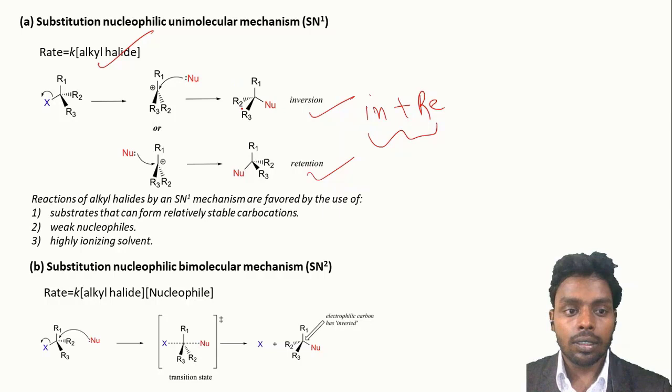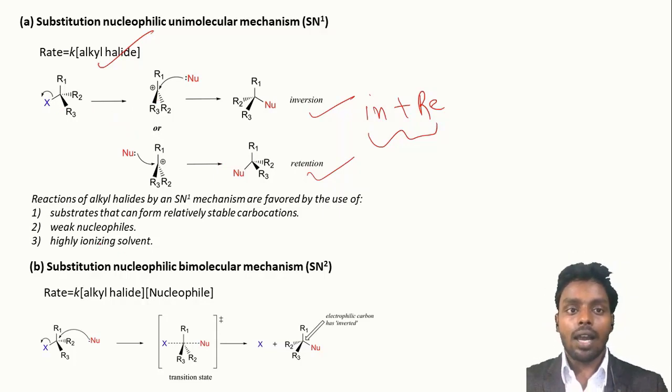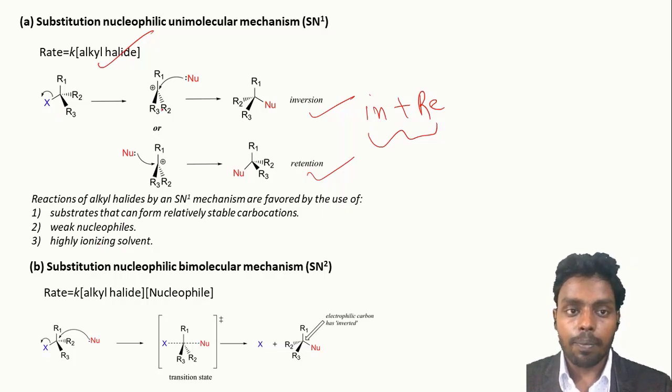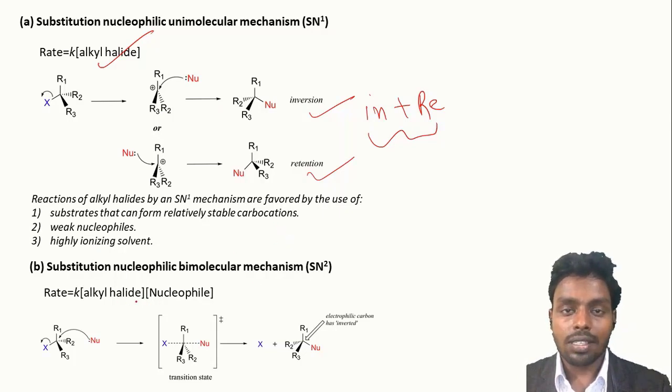Now, the use of a highly ionizing solvent is also important in this reaction because the first step is basically the ionizing step. So the ionizing solvent will help in the ionization of this substrate, and hence this leads to the formation of carbocation. Next is SN2 reaction. In SN2 reaction, what happens? The rate depends upon the concentration of substrate and nucleophile.